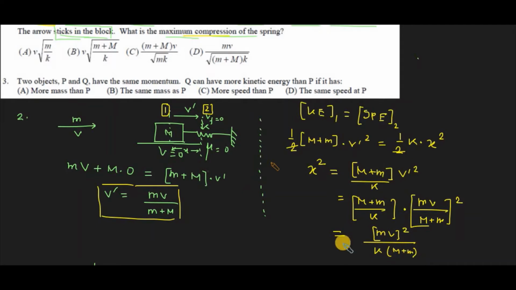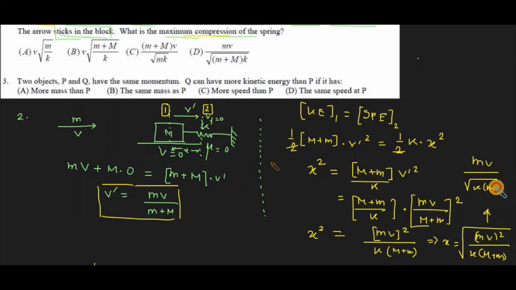One M plus m is getting cancelled from here, so that represents x square, or x directly, we can say it's the square root of the entire part, that would be mv whole square upon k into M plus m. Now from there we can say it is mv upon square root of k into M plus m, so that would be the x, which basically gives the answer, it would be option d.